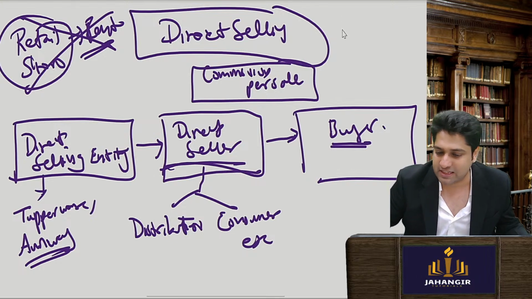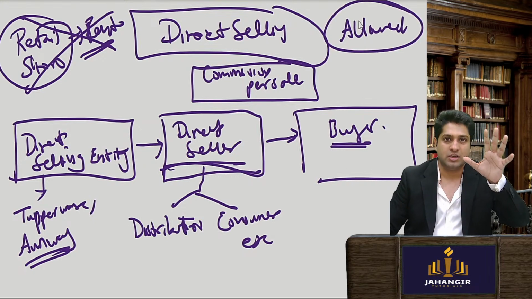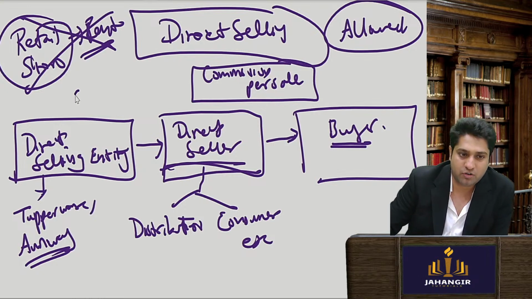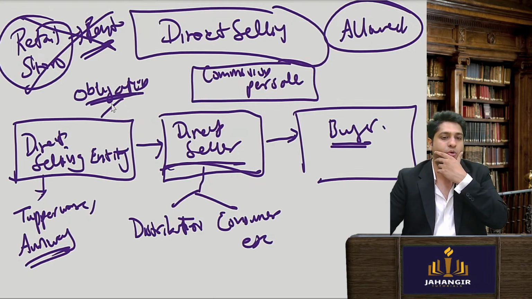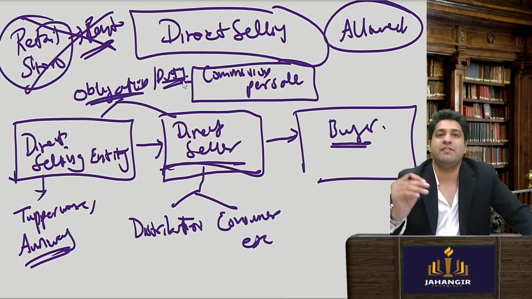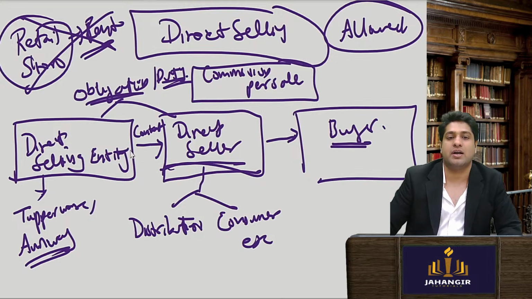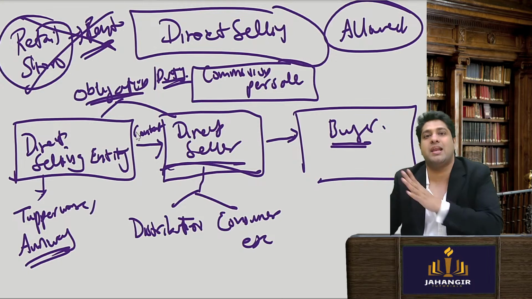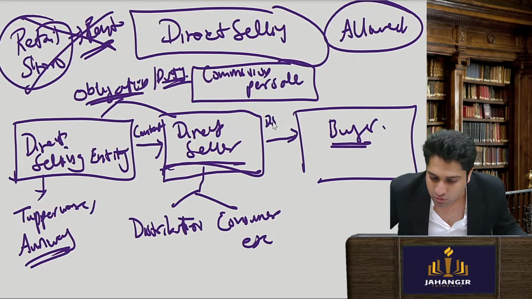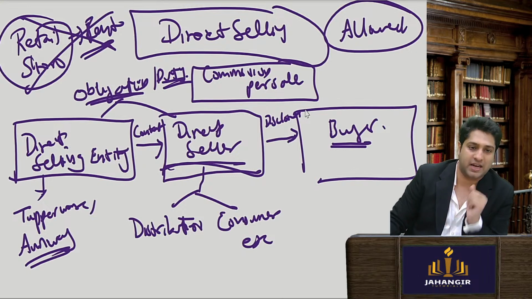Now, direct selling is permitted, is allowed in India, but there are certain obligations of the direct selling entity. What could be the obligation or duty of these people? What do you think? The very first thing is they have to have a contract. These two have to have a contract. In the contract, they should state that he is going to be the direct seller, and this should be disclosed to the buyer, that we have entered into a contract and he is a direct seller.